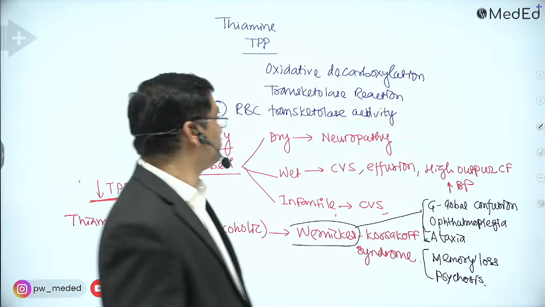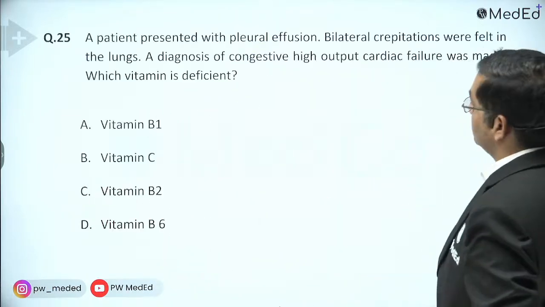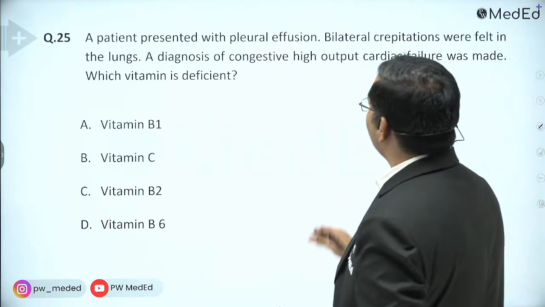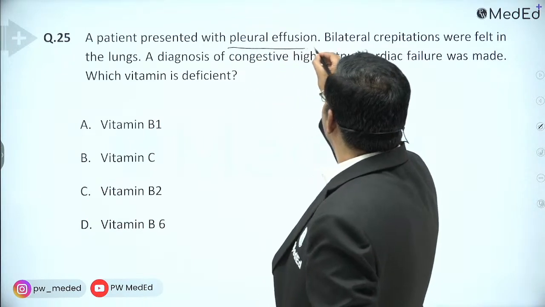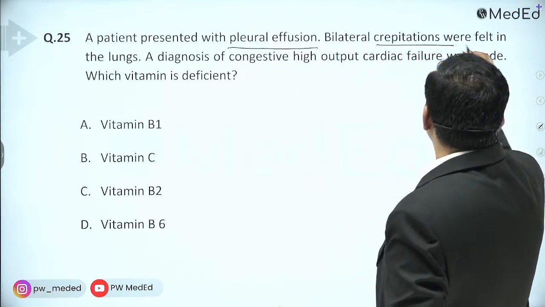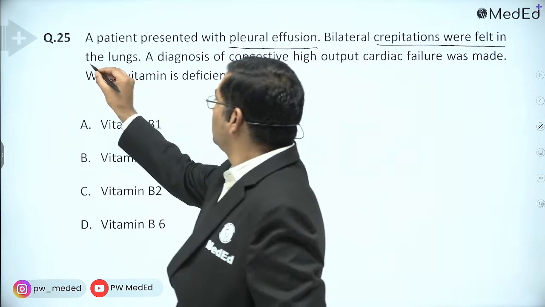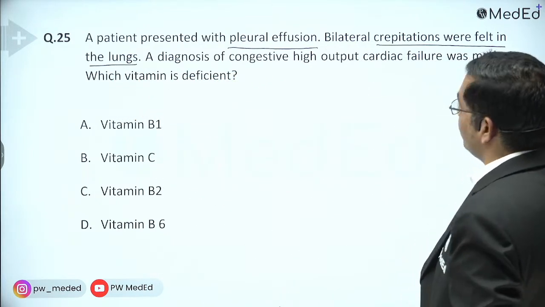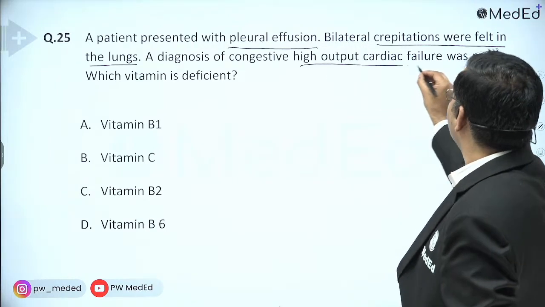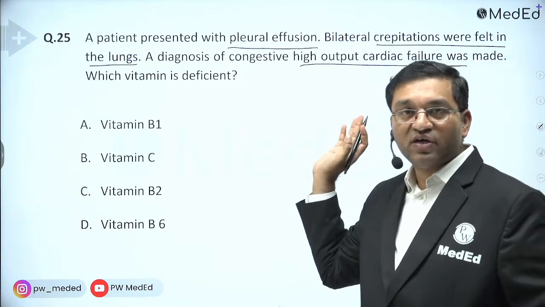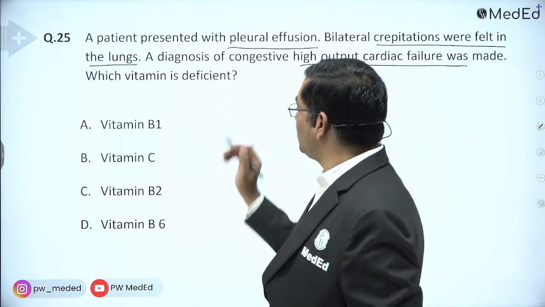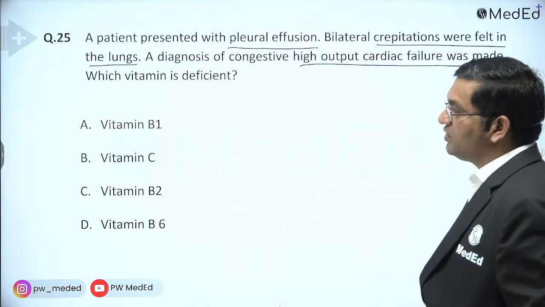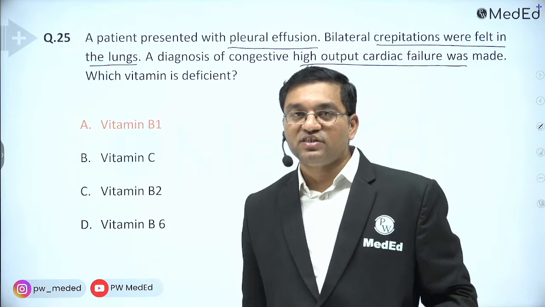Okay. So next, a patient presented with pleural effusion. Bilateral crepitations were felt in the lungs. A diagnosis of congestive high output cardiac failure was made. High output cardiac failure, this is a case of wet beriberi. Which vitamin is deficient? The vitamin B1, thiamine, is deficient.